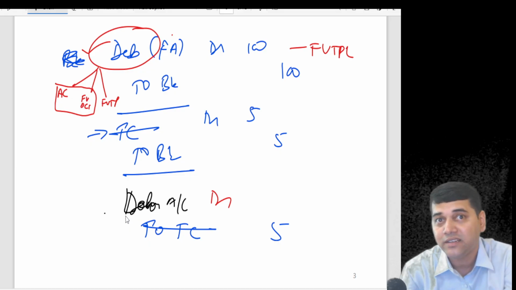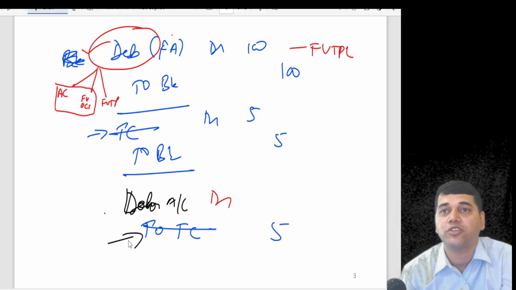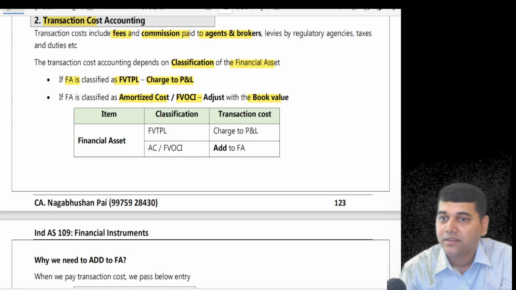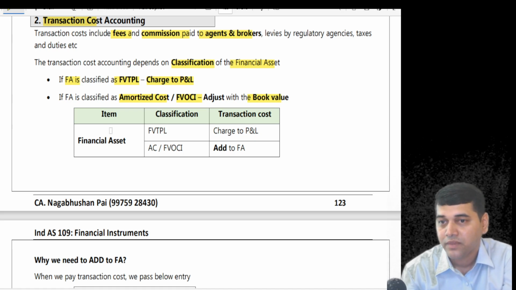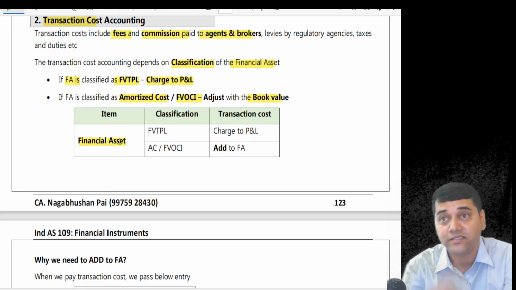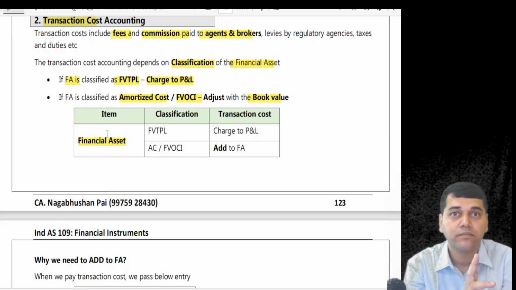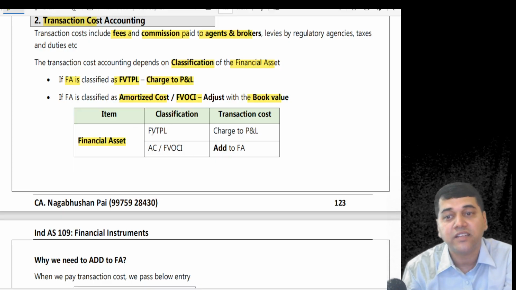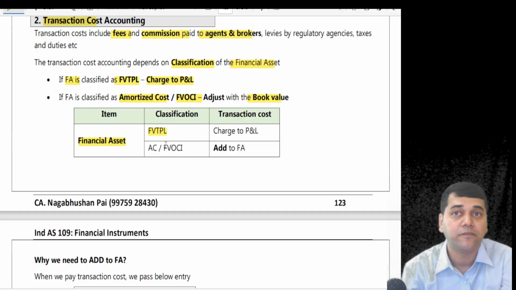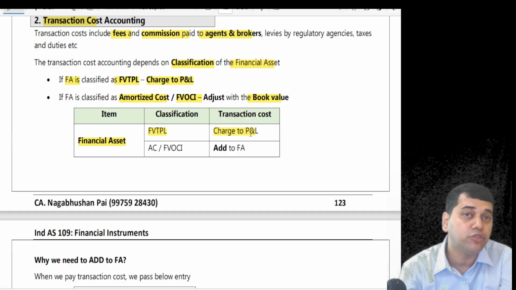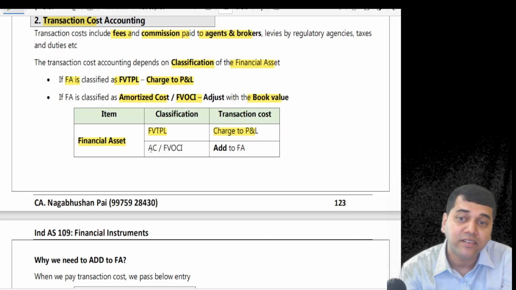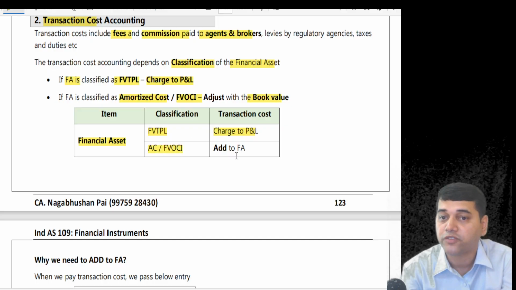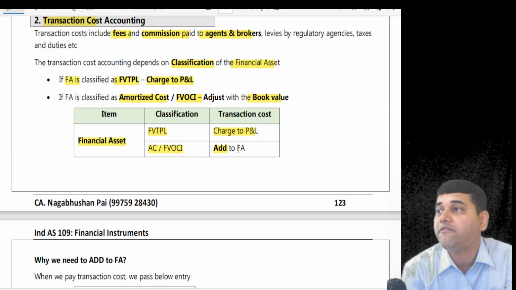Why did you add it? Because you credited the transaction cost account. That's why. Understand this logic. If the financial asset is classified as FVTPL, you have to charge it to the P&L account. If that asset is classified at FVOCI or amortized cost, you have to add it to the value of the financial asset.